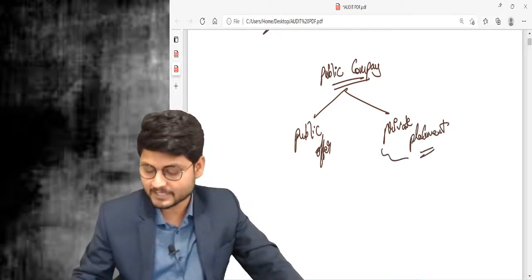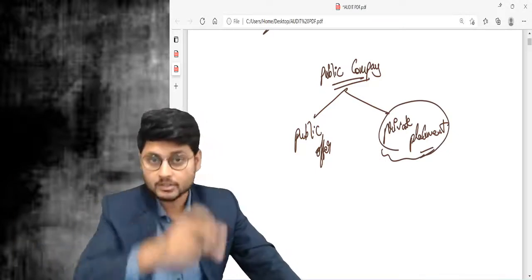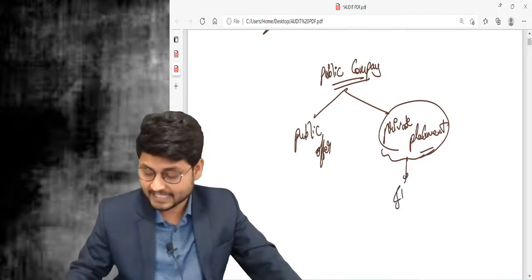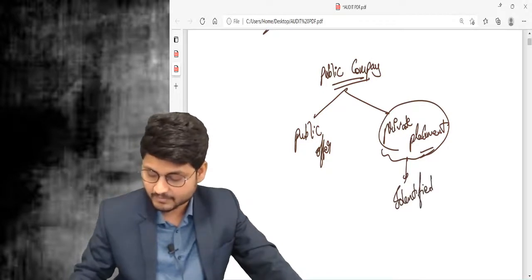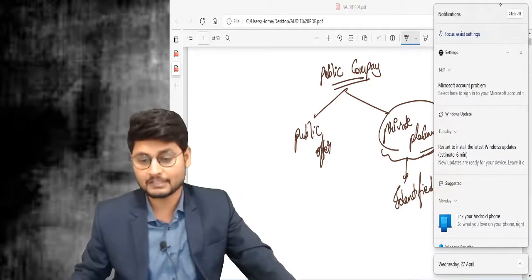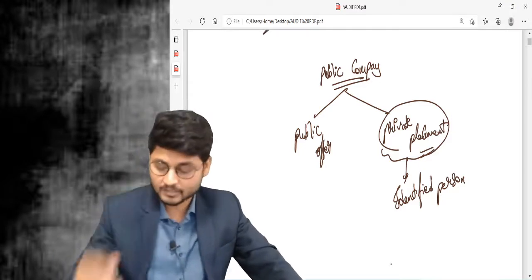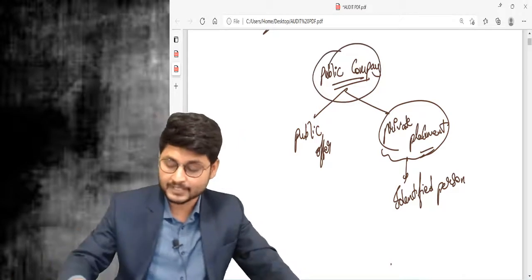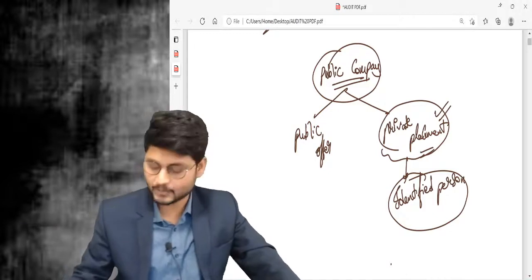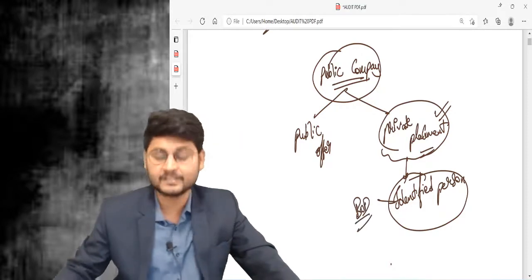What is private placement? Private placement is where securities are offered not to the general public, but only to a few identified persons. There will be only a few persons who are eligible to subscribe to the securities of the company. So it is a public company offering securities through private placement to identified persons. These persons are identified by the board of directors.